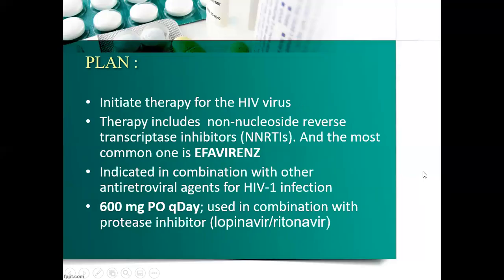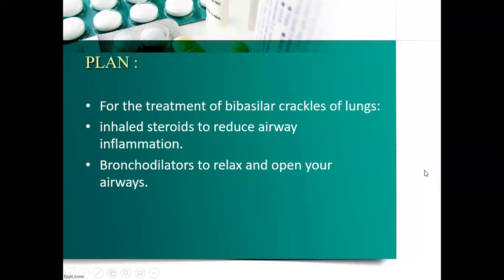The dose should be 600 milligram orally daily, used in combination with protease inhibitor, either lopinavir or ritonavir. And for the treatment of basilar crackles of lungs, inhaled steroids reduce airway inflammation, and bronchodilators open the airways.